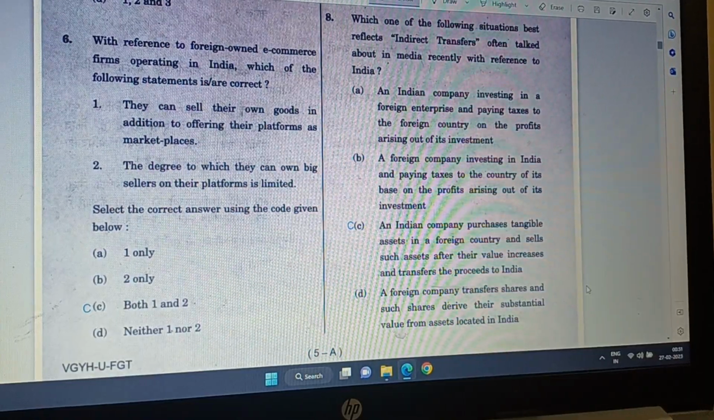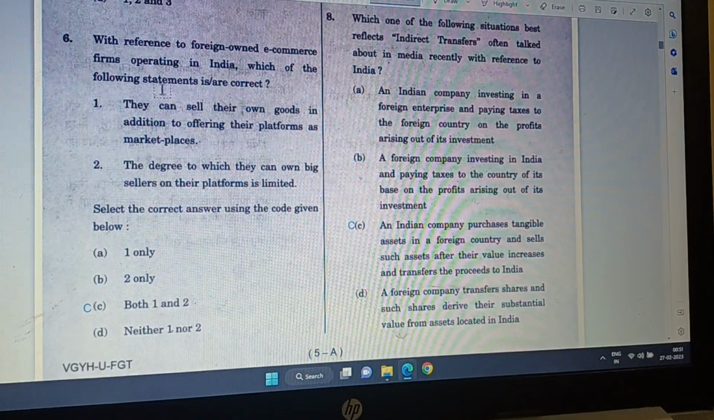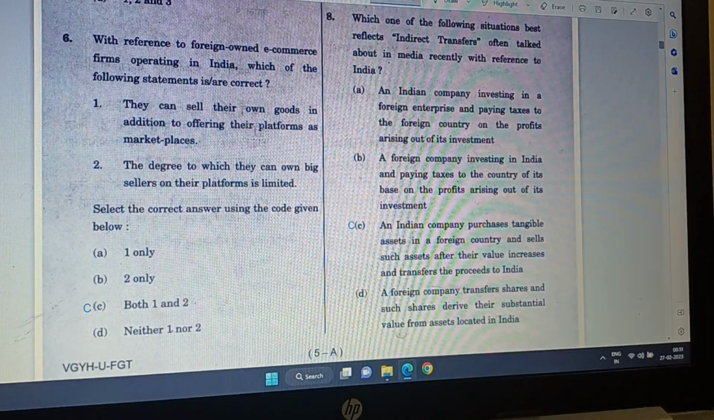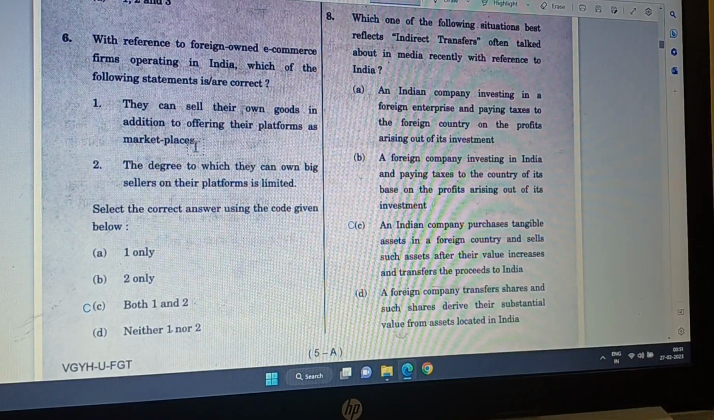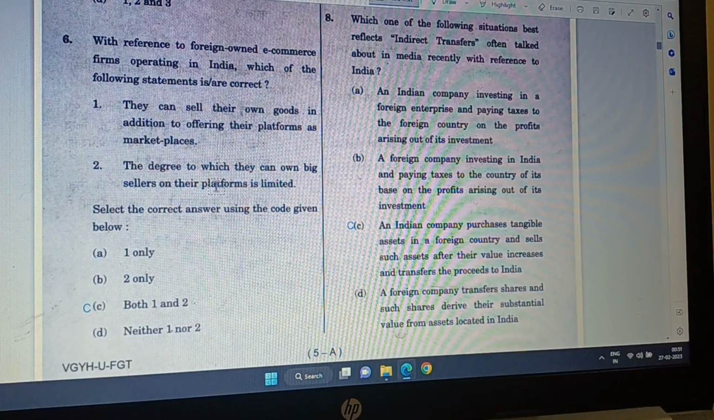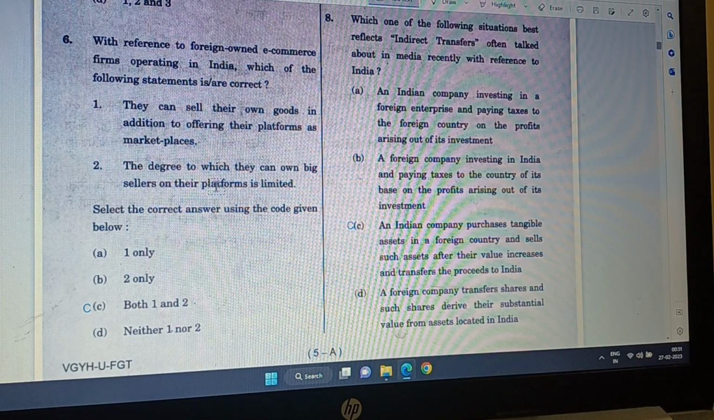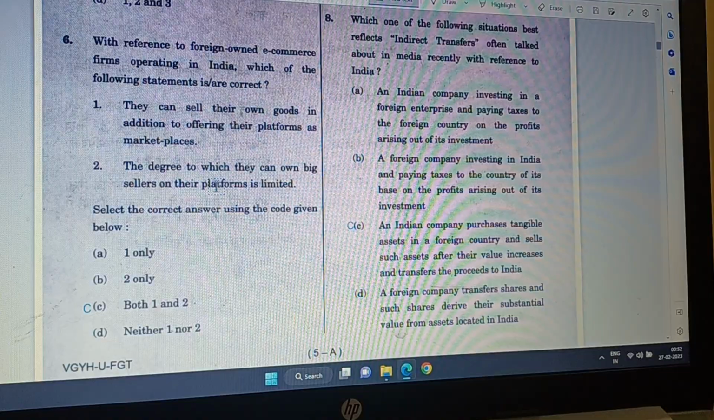Question number 6. With reference to foreign-owned e-commerce firms operating in India, which of the following statements are correct? So they can sell their own goods in addition to offering their platform as marketplaces. Yes, this one is actually correct. And second, the degree to which they can own big sellers on their platform is limited. Yeah, that is also correct, because India doesn't have full freedom on investment. Hence, both 1 and 2 are correct. So answer C is the correct answer.